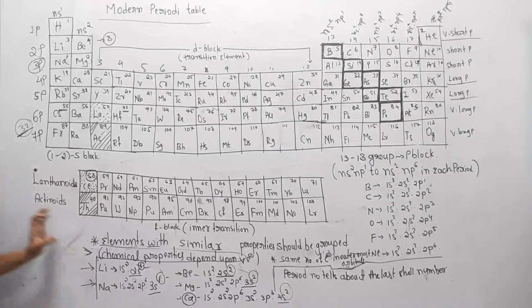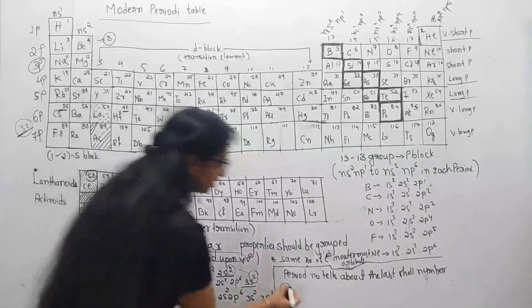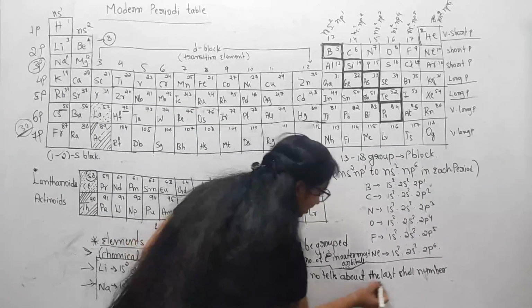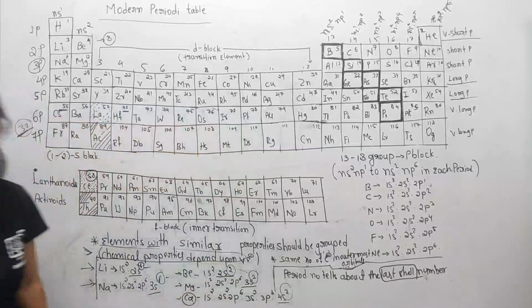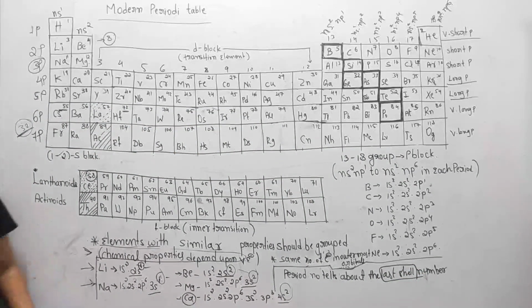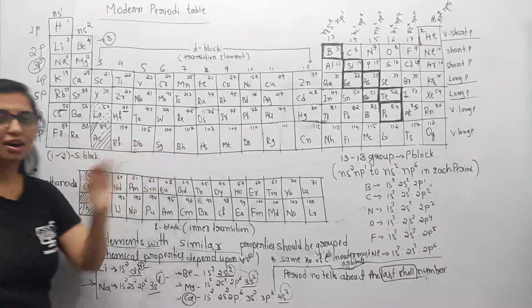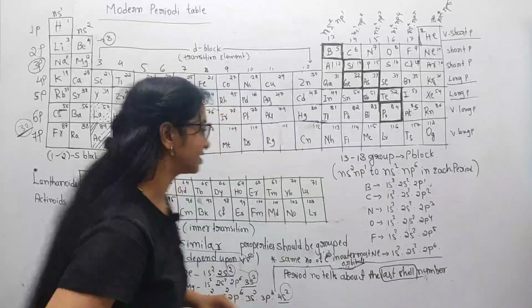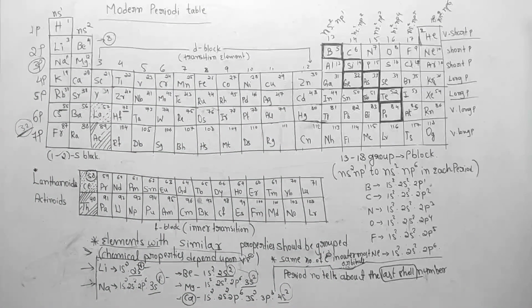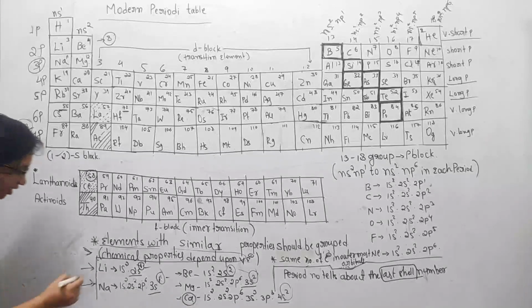And the periods tell us the number of the last shell. Periods tell us the number of the last shell, and mainly the periods tell about the principal quantum number, meaning the number of shells. I wish to take an example for lithium.